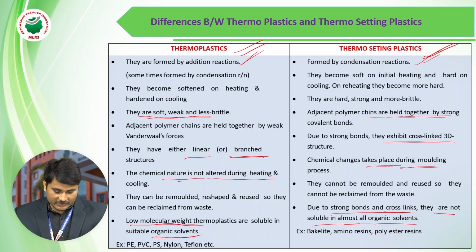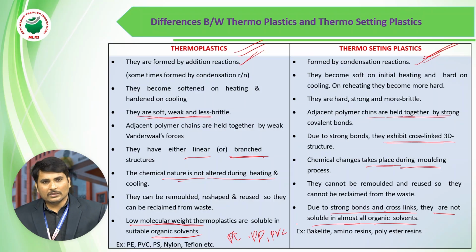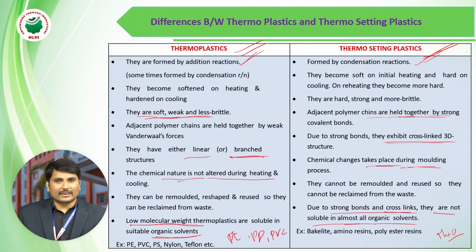The best examples are polyethylene, polypropylene and PVC, polyvinyl chloride. These are some of the best examples of thermoplastics. Bakelite, polyester resins and thiokol are some examples of thermosetting plastics. These are some of the characters and differences between thermoplastics and thermosetting plastics.